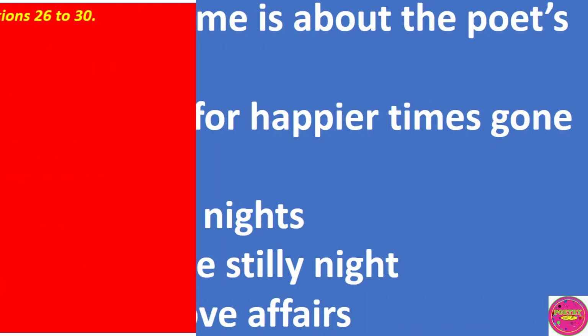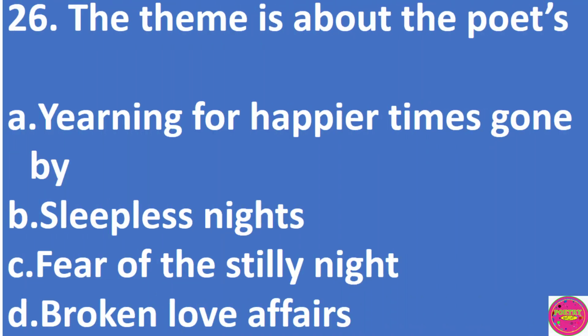Question 26. The theme is about the poet's A. Yearning for happier times gone by. B. Sleepless nights. C. Fear of the steely night. D. Broken love affair. The correct answer to this question is A. Yearning for happier times gone by.